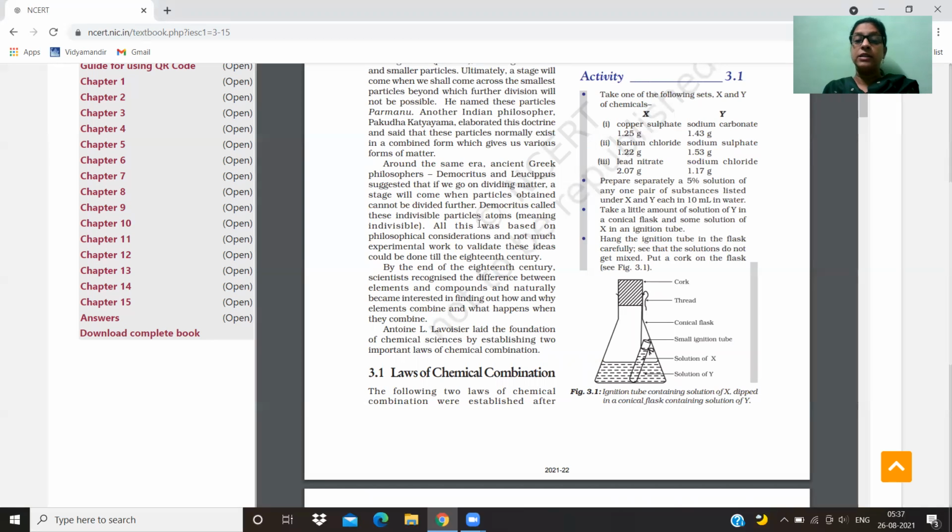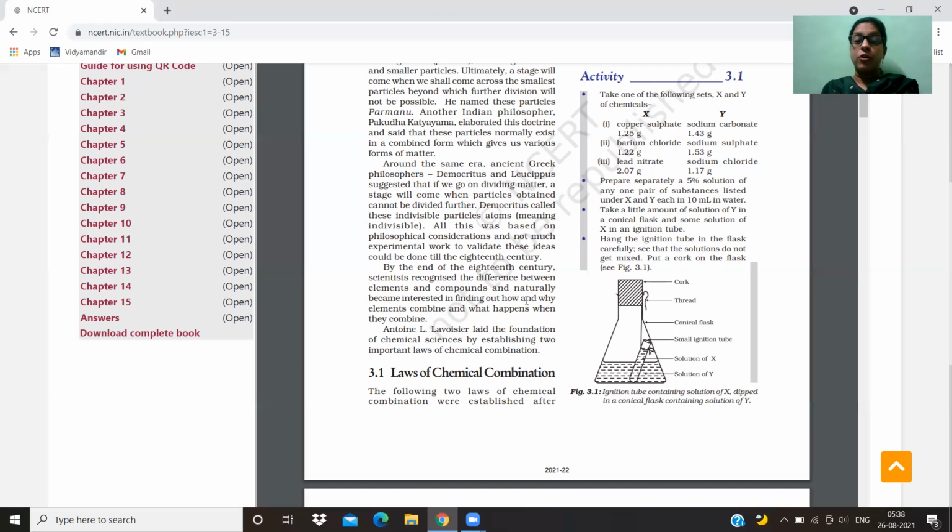By the end of the 18th century, scientists gradually recognized the difference between elements and compounds, and became interested in finding out how and why elements combine and what happens when they combine.